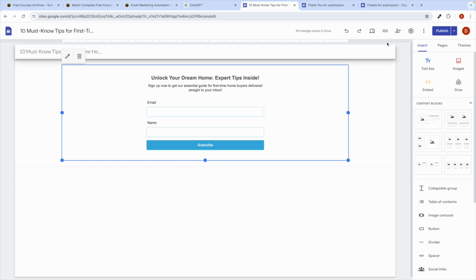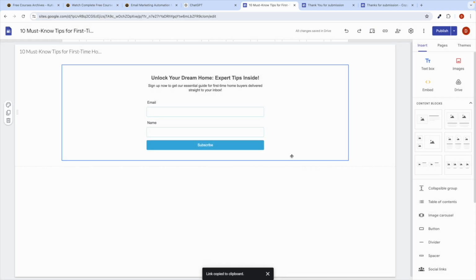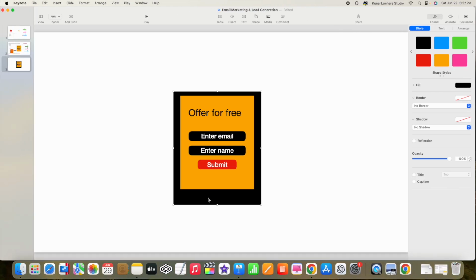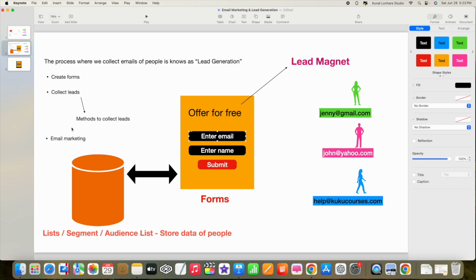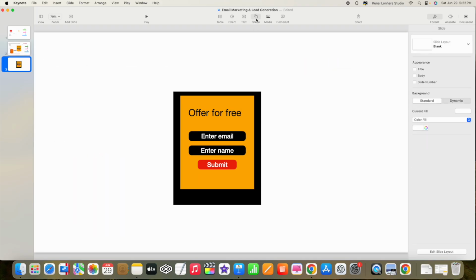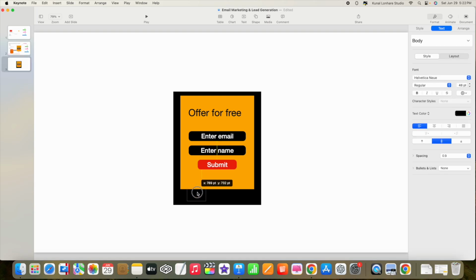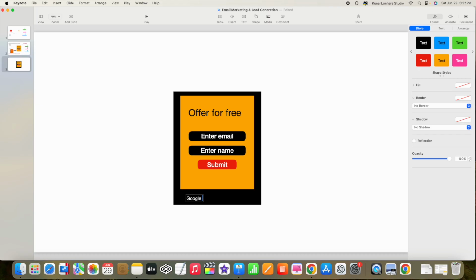Now guys, Google Sites has given you this URL which you can see here. So this Google Sites has given you one URL, one link, which you can get from here.